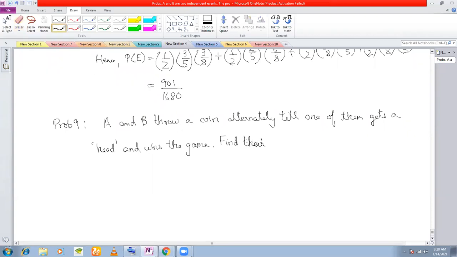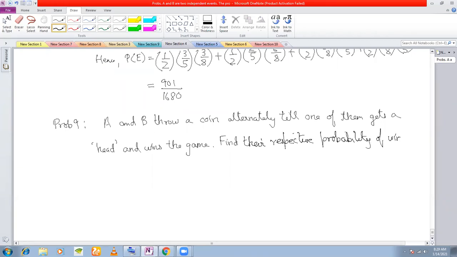So you and Amir are throwing a coin. Okay. Yes, sir. And suppose Govinda starts first. If Govinda throws a head, Amir doesn't get a chance. He wins. Right? Yes, sir. Now suppose Govinda starts. He throws a tail.